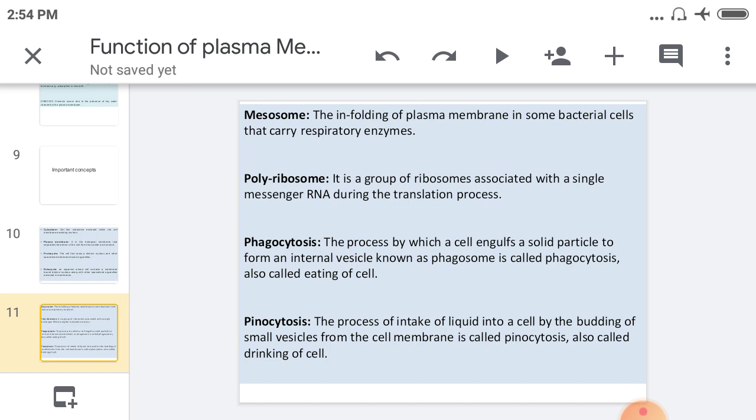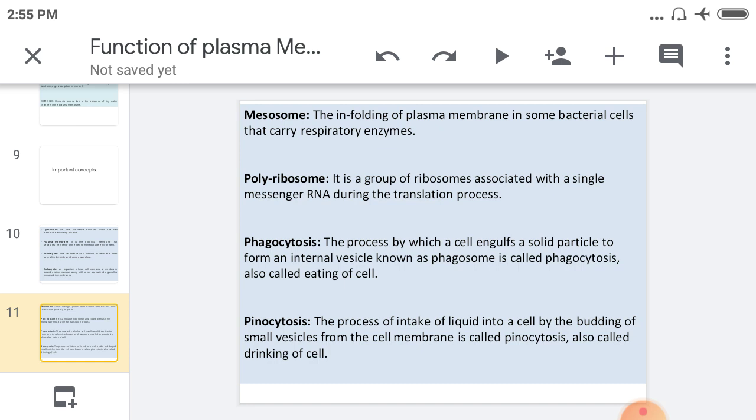Then mesosome. Infolding of plasma membrane in some bacterial cells that carry respiratory enzymes. It means this folding is present on the plasma membrane and this folding is called the mesosome. Then polyribosomes means a group of ribosomes associated with a single mRNA during the translation process.